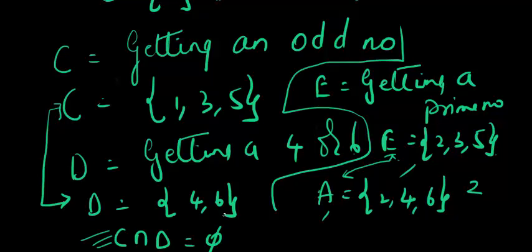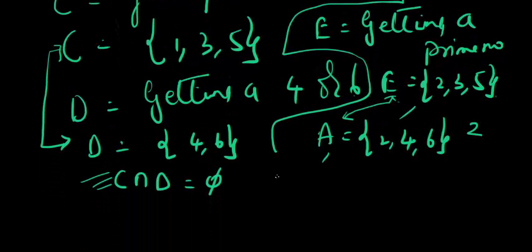Alright, now let's understand what is an exhaustive event. Let's take event C, event E, and event D. So what are the events under consideration? Event C, event E, and event D. What is the union of this?